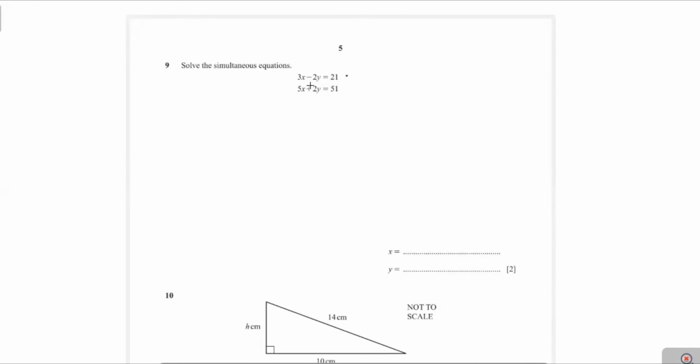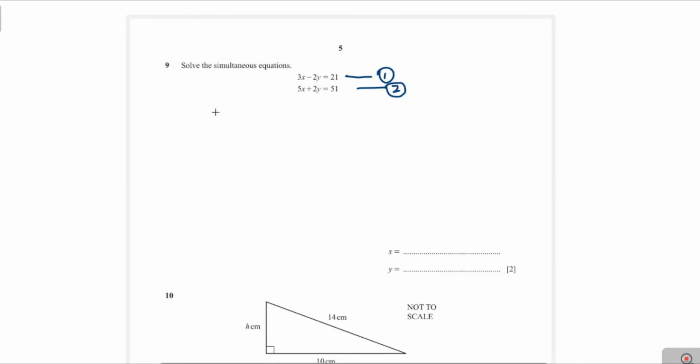Question 9. Solve the simultaneous equations 3x minus 2y equals 21, 5x plus 2y equals 51. We name this equation 1 and this equation 2. Firstly, you look at the coefficient of either x or y. The coefficient of y in the first equation and the coefficient of y in the second equation are the same in magnitude. If we add these two equations, we can eliminate y and find the value of x.